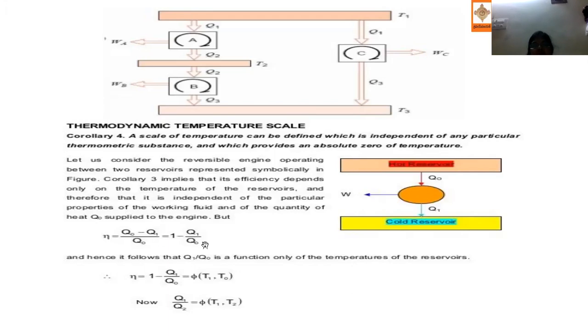The real meaning here is the thermodynamic scale. Q1 by Q2 is a function of temperature, so we replace it with a function of T1 and T2. Q1 by Q2 is a function of T1, T2. In the same way, Q2 by Q3 is a function of T2, T3, and Q1 by Q3 is a function of T1, T3.